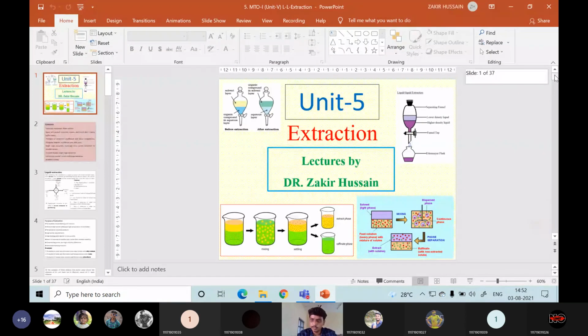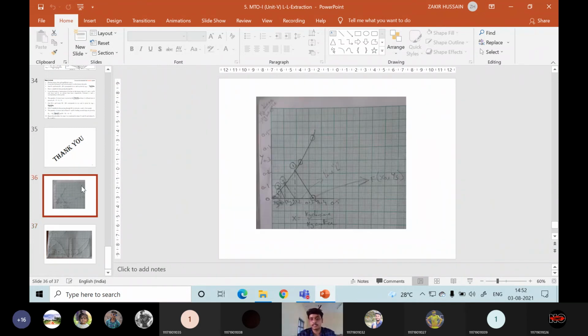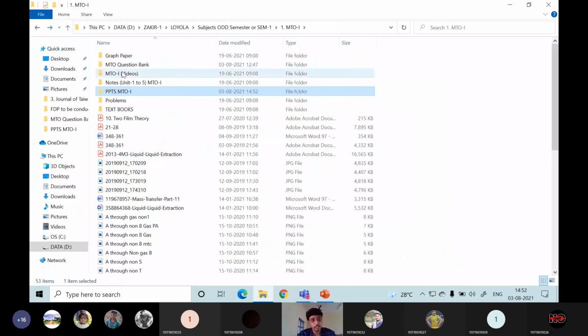In this PPT, if you see the last part, we have to operate two graphs at a time. Depending on one graph, we have to draw the other graph. So the difficulty level will be very, very high here. This type of weird graph will be encountered. Apart from this, there will also be a triangular graph paper that you have to deal with. If you know two component compositions, you can easily get the third component composition.